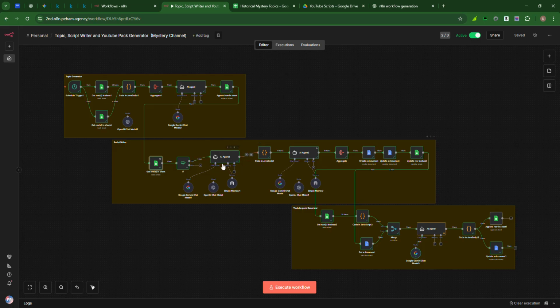And here what the agent does is that there is some sort of limit even to Gemini, to OpenAI, to Claude, and all other LLMs, that we cannot generate text of more than 10,000 words, and not even 10,000 words. So what I did is that I created different items.